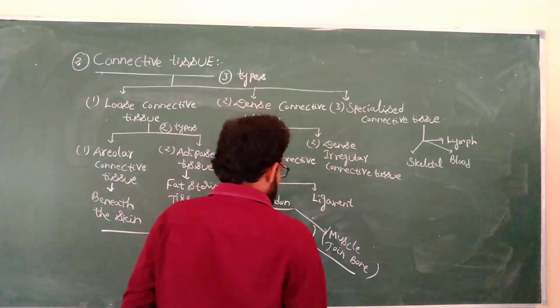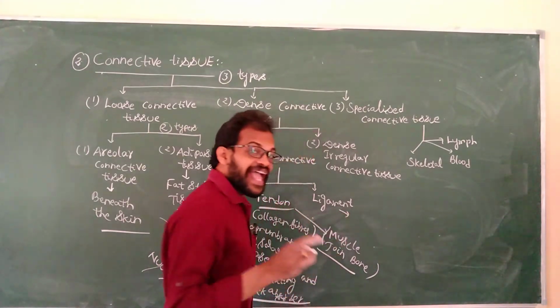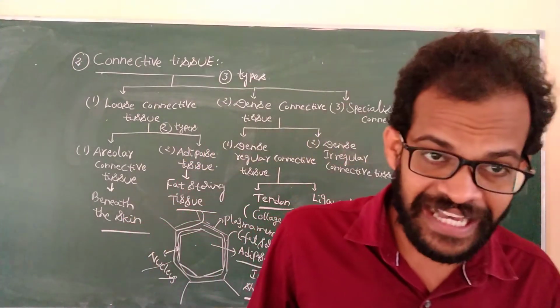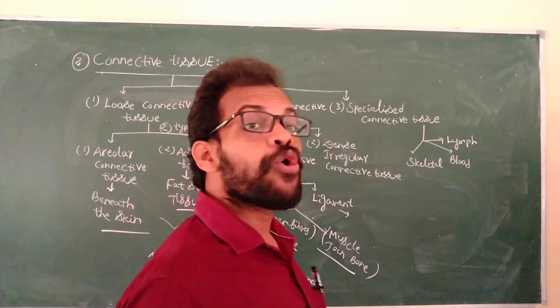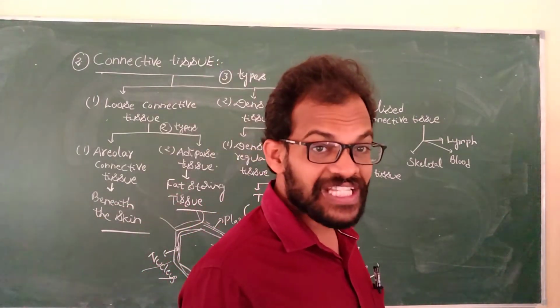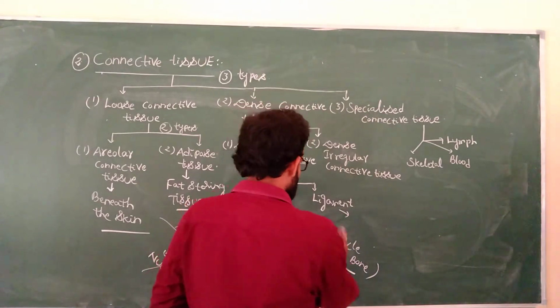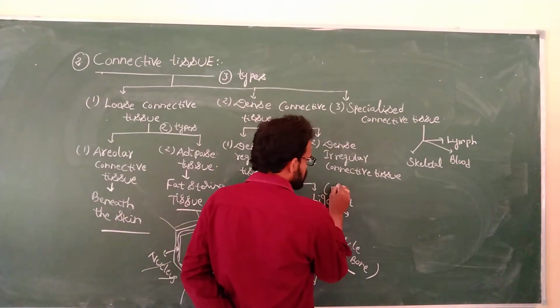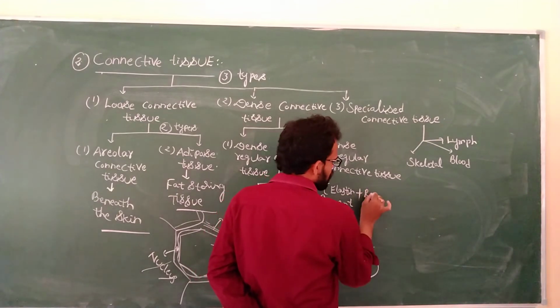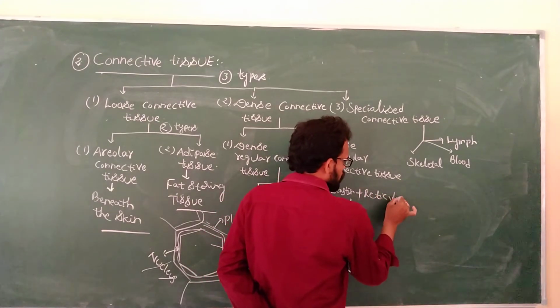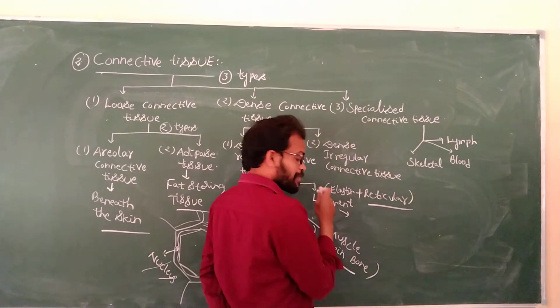Coming to the ligament, it consists of elastin, yellow elastic fibers, and reticular fibers. It is made up of elastin fibers plus reticular fibers. Both fibers are present in the ligament.